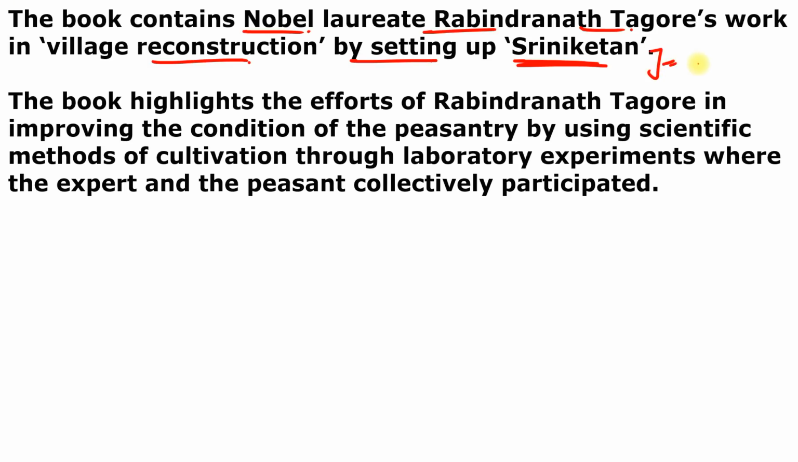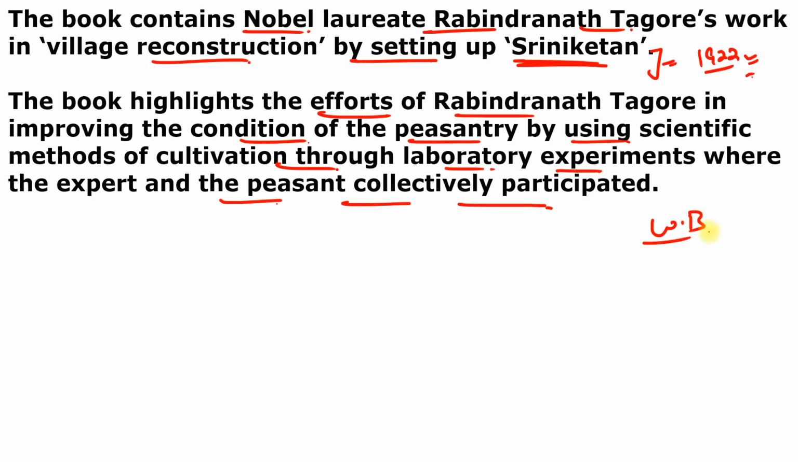So it is a wing of Visva Bharati International University at Shantiniketan in 1922, which is also popularly known as a university town. And the book highlights the efforts of Rabindranath Tagore in improving the condition of peasantry by using scientific methods of cultivation through laboratory experiments where the expert and the peasant collectively participated. This village or this university town is situated in the state of West Bengal. And this book is written by Uma Das Gupta.